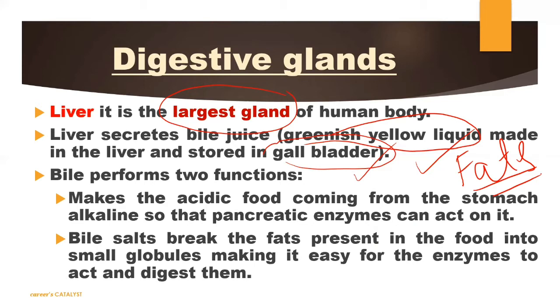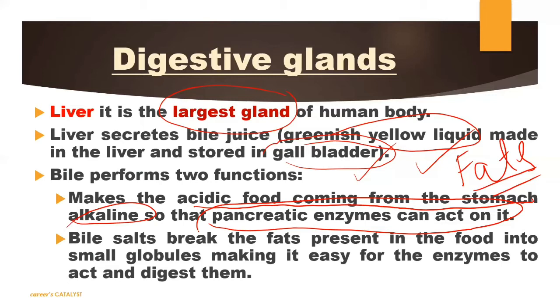Now we are talking about how bile mixes the acidic food coming from the stomach with alkaline medium, because it is basic in nature. The acidic medium will get mixed with the basic medium, then obviously it will make some salt also, and it will make the medium alkaline. This is done by bile juice so that pancreatic enzymes can act on it. The pancreatic enzymes will act only when this acidic medium gets converted into an alkaline one. Only then can the pancreatic enzymes released by the pancreas act properly here.